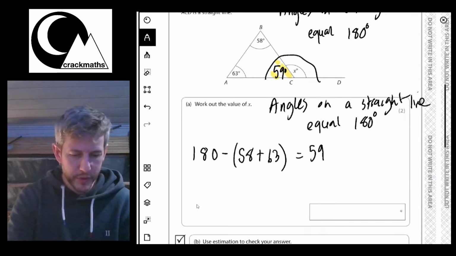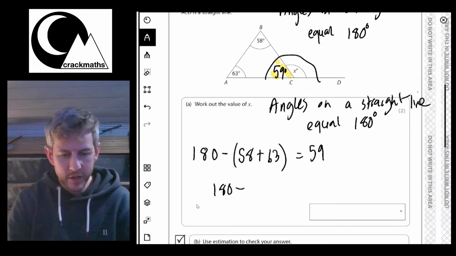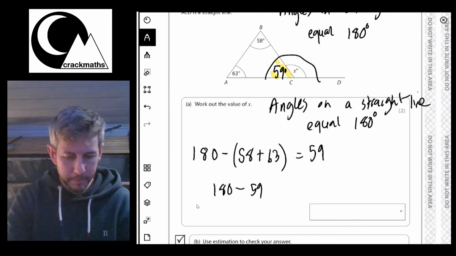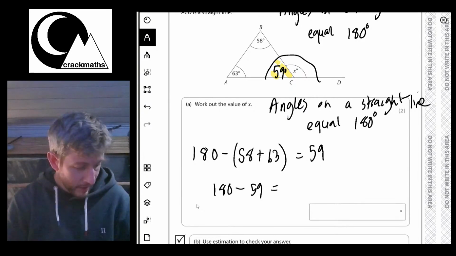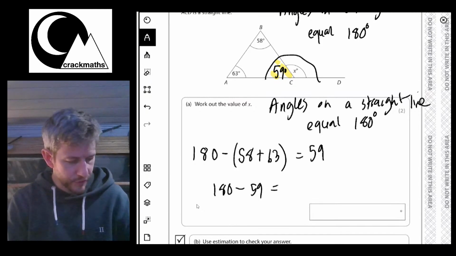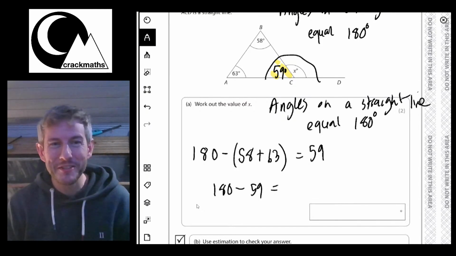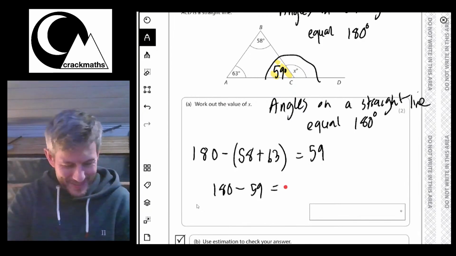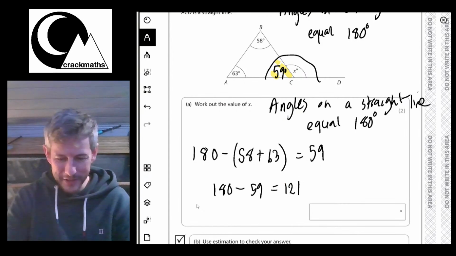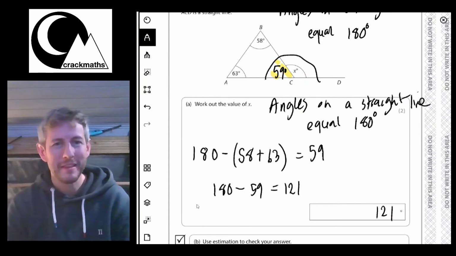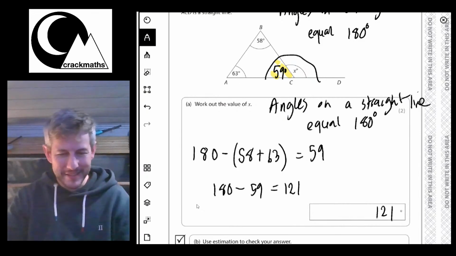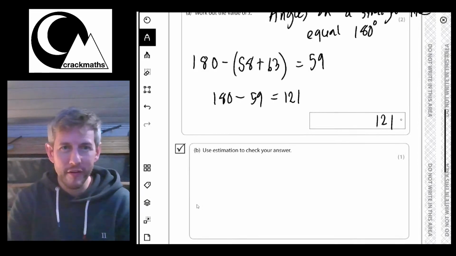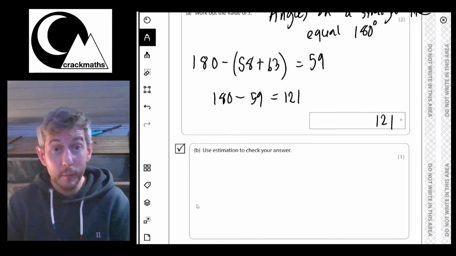So angle X is going to be 180, take away 59, and that will equal, it's 61, but I'm going to check it on my calculator just for safety. It's not 61 at all. Right, it's 121. Sometimes your mind just goes. So that's 121 degrees. Good job I checked it on my calculator. But also, if I hadn't, Edexcel have been very nice and they've given me a question here to help me check my answer.